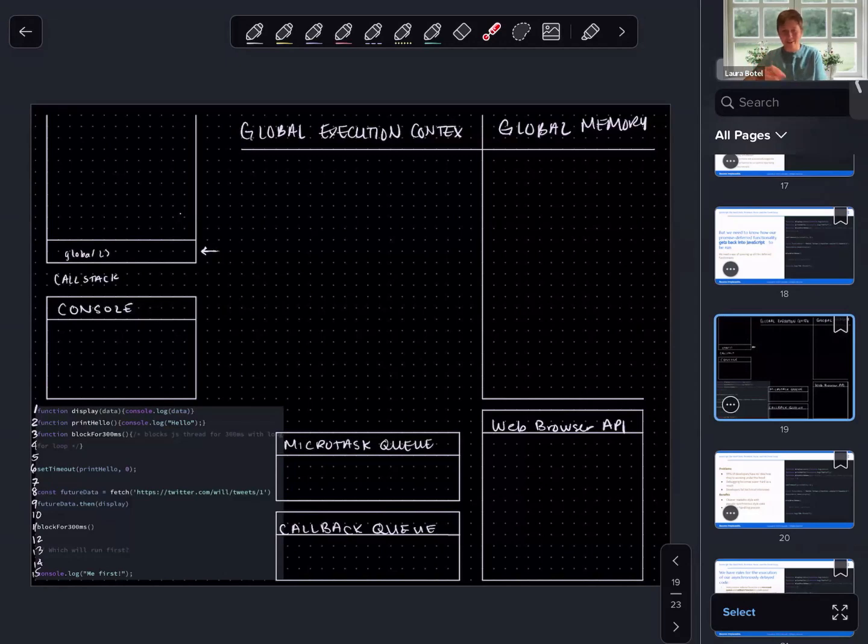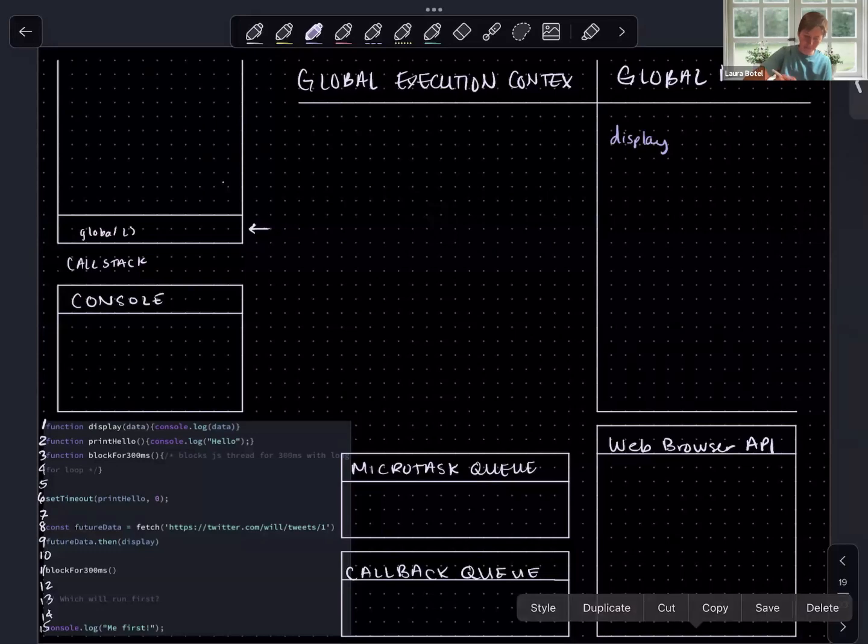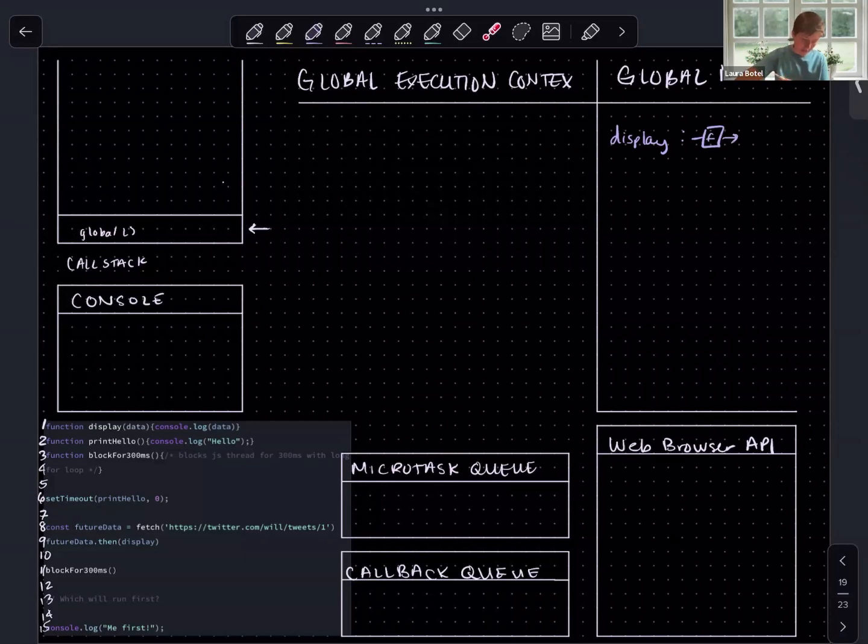Just as we did in the very first diagram where there was no asynchronicity at all, we're going to walk through this as if we were JavaScript. And we're going to start just where JavaScript starts on line 1. Let's make this a little bit bigger so we can see. So the first thing that JavaScript does with its thread in the global execution context is define a function with the label display in global memory. Set this equal to a function definition. So first line done, we'll move on to the second line here.